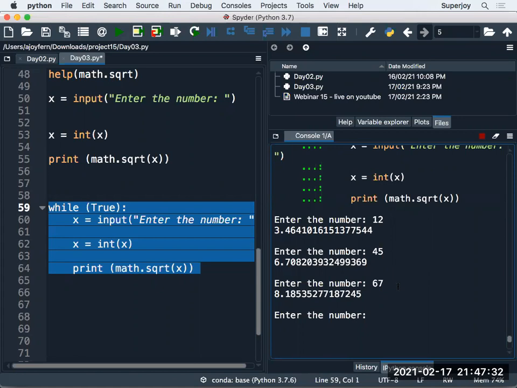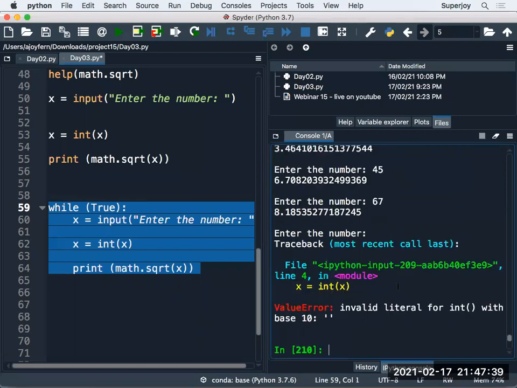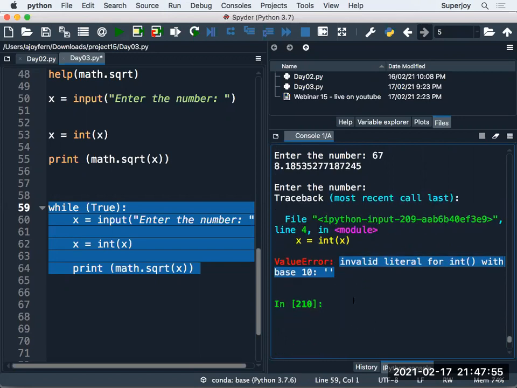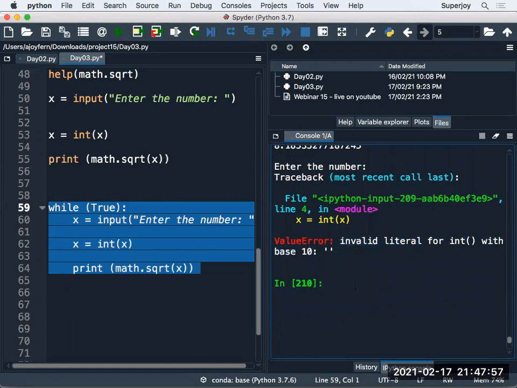Can you see, if I do not write any number and directly press the enter button, what happens? Let's see. There was an issue. There was an error that it was not able to convert your blank input to an integer. Why is it saying so? So let's say my x is this. Can you see, guys? My x is this str, right? And I can typecast it.